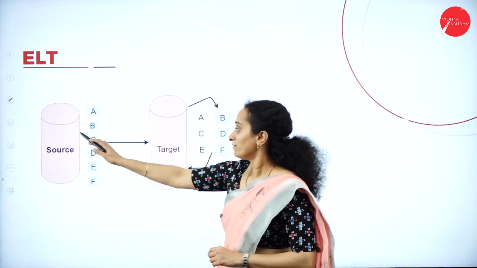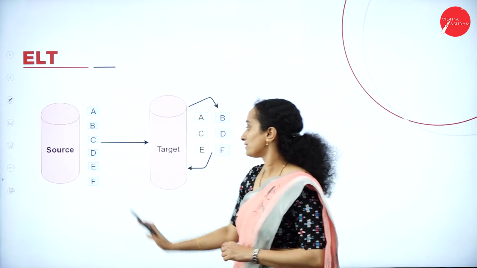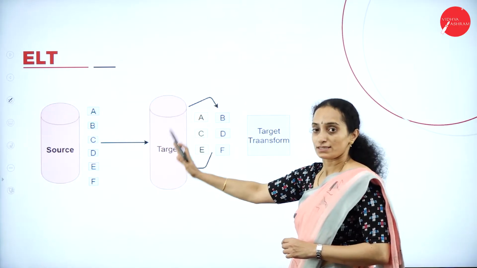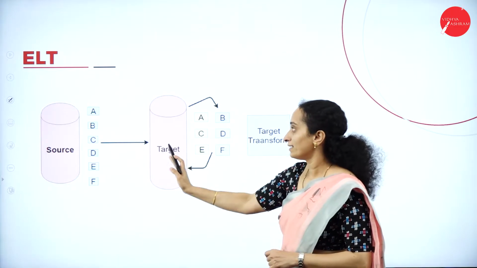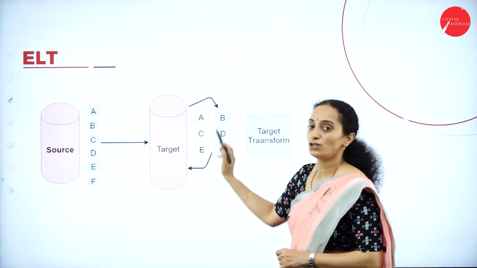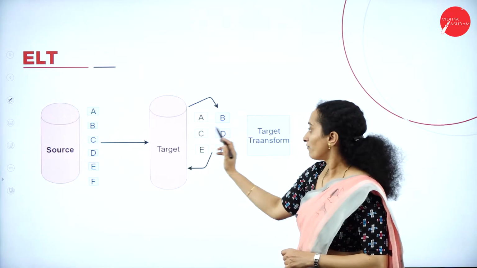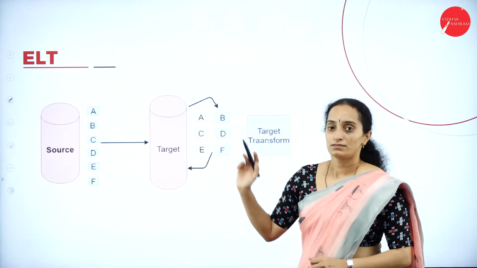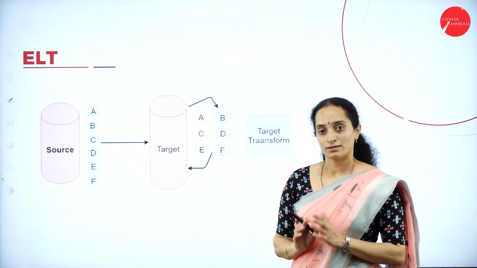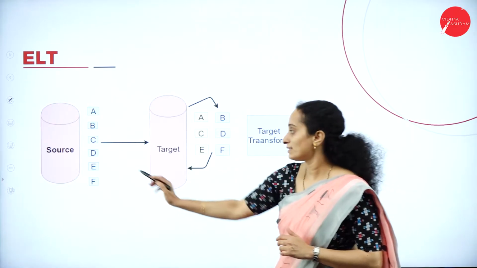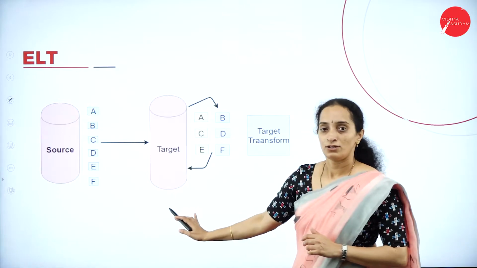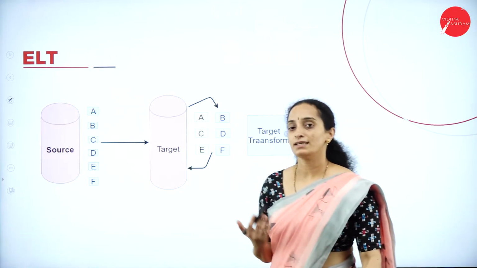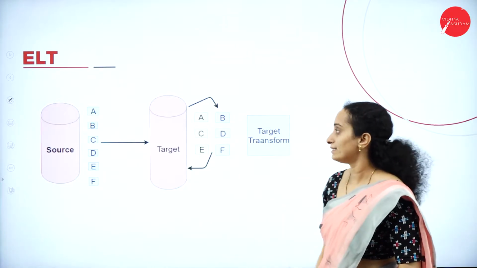When you observe, we have the same source, same set of files. In ETL, it was transformation, then loading. But in ELT, first it is loading to the target. Files are first loaded to the target. Then the data will be transformed within the target. So this is extract, load and transform, ELT. That is ELT and ETL.